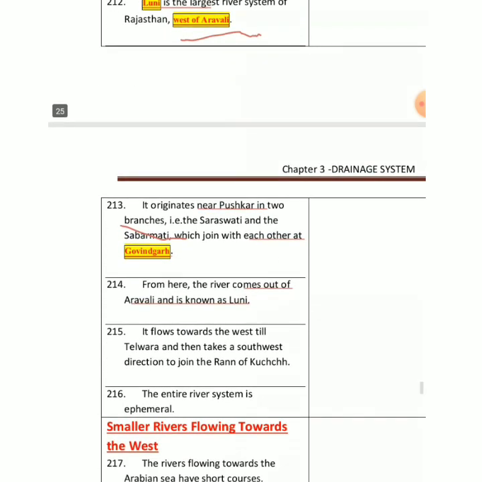Then it flows towards the west till Thalwara, then takes a southwest direction to the Rann of Kutch. So mainly the entire system is ephemeral.